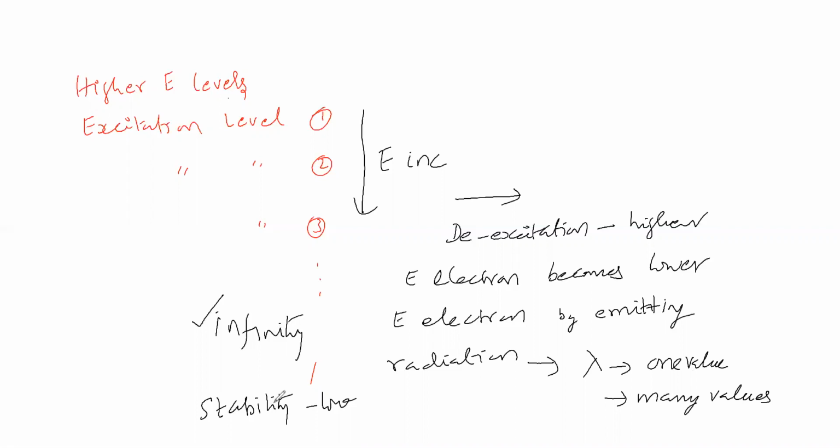Electrons are having lower stability. Why did electrons become lower stability? We made electrons have lower stability. How do we say that? Because we supplied current.